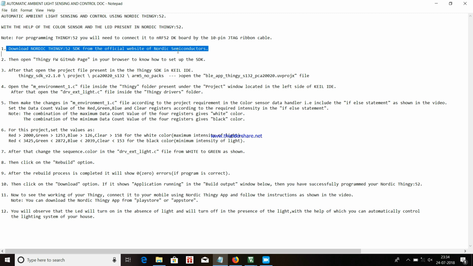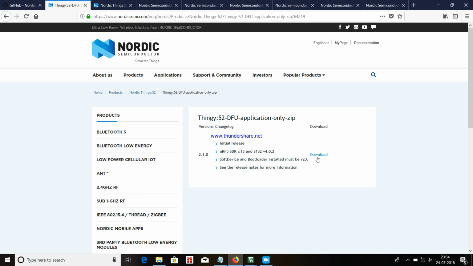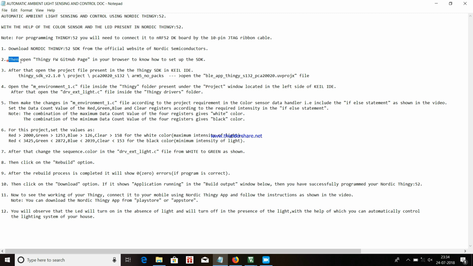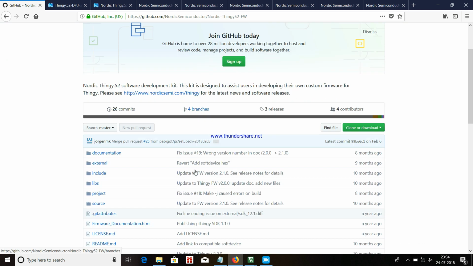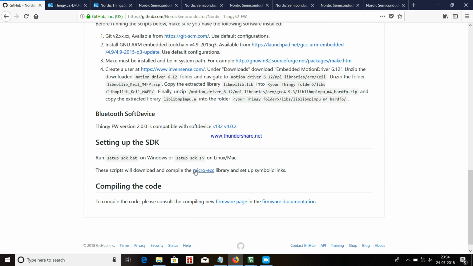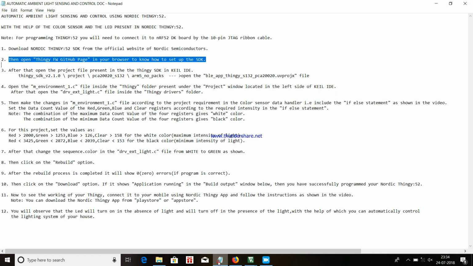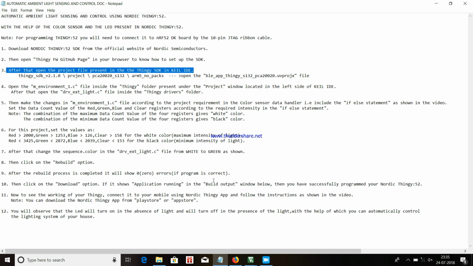Download Nordic THINGY52 SDK from the official website of Nordic Semiconductors. Then open ThingyFW GitHub page in your browser to know how to set up the SDK. After that, open the project file present in the Thingy SDK in the Keil IDE.